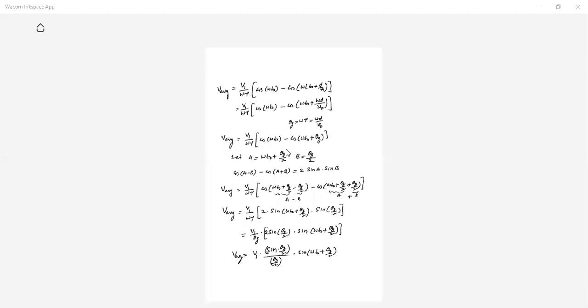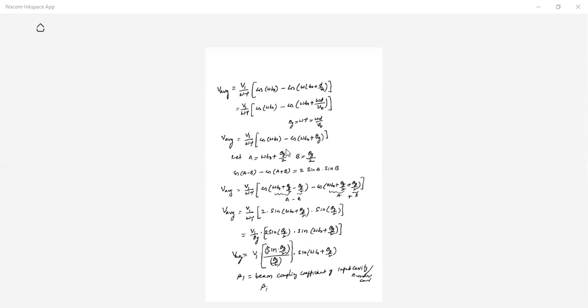Further, I am taking this as a beam coupling coefficient. Let beta I be equal to the beam coupling coefficient of the input cavity, that is the buncher cavity.